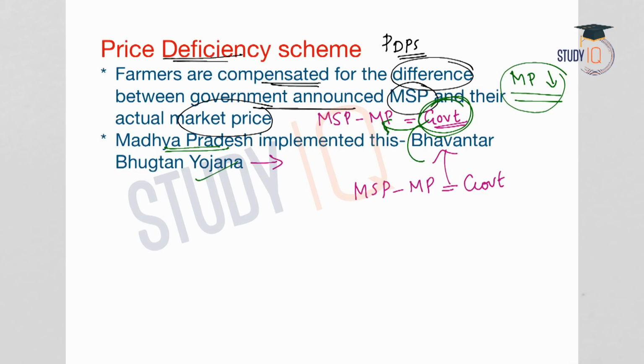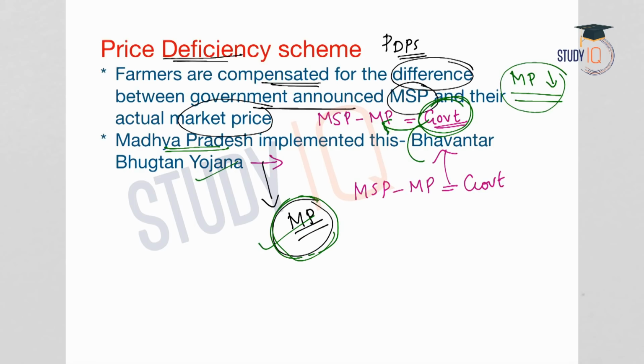But what really happened in Madhya Pradesh? The traders in the state ensured that the prices in the market are lower. So the traders brought down the market prices to a lower level so that they would receive higher compensation from the government. So the farmers had to sell their produce at the market at lower prices, and they got the price differential from the government.